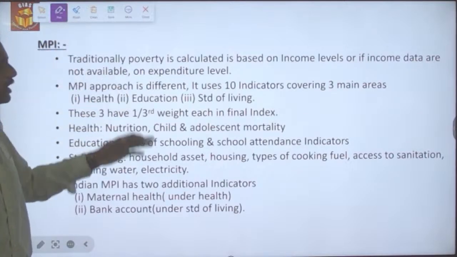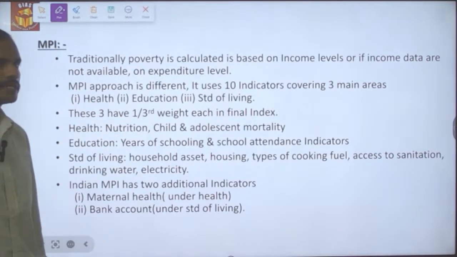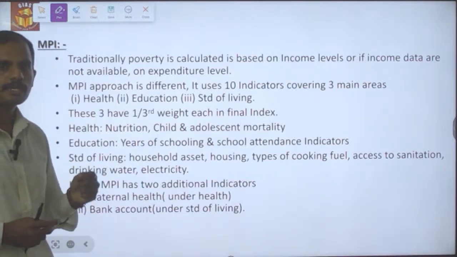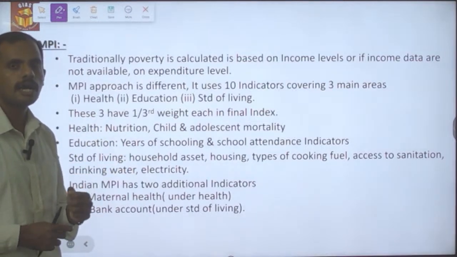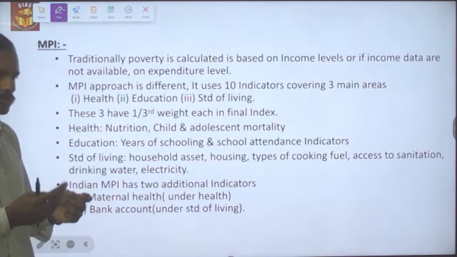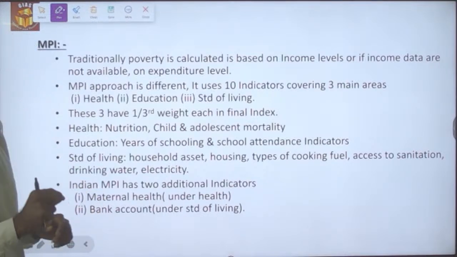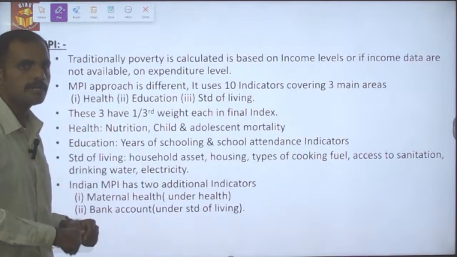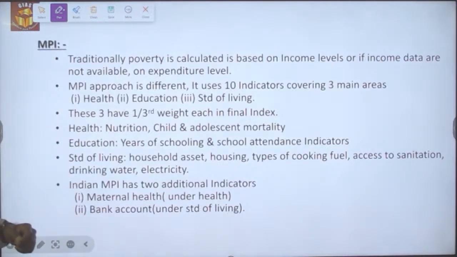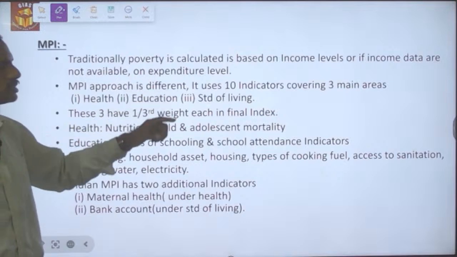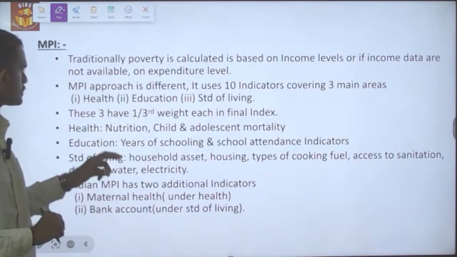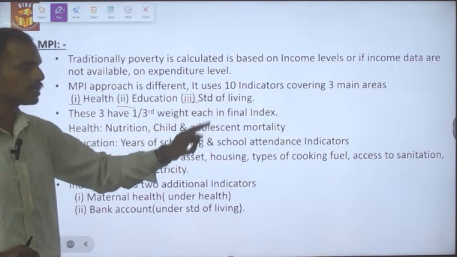Okay, let's look into the multidimensional poverty index and how it is calculated. Traditionally, poverty is calculated based on the income method as well as the expenditure method. Most probably, the poverty level is classified or calculated based on expenditure only. But this multidimensional poverty index takes another approach. It uses 10 different indicators under 3 macro indicators: health, education as well as standard of living.